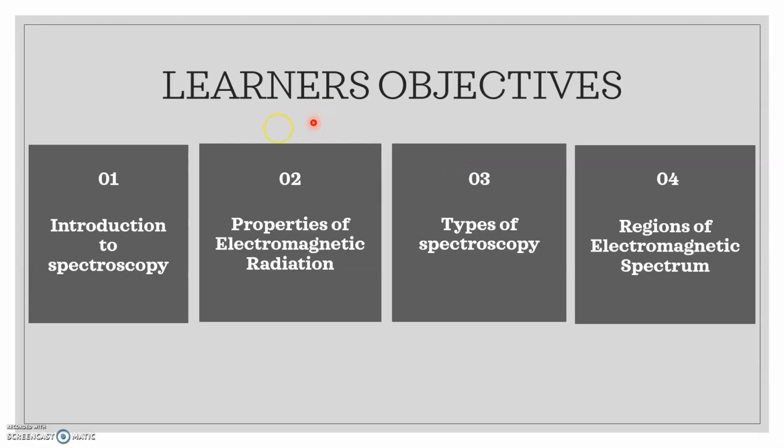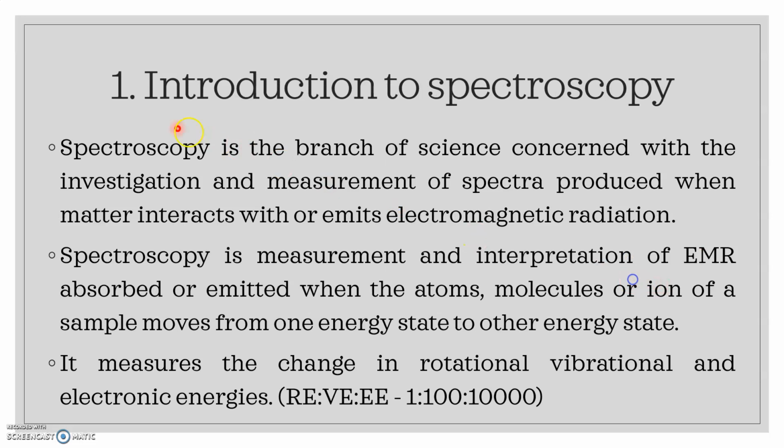The learner's objectives of today's topic are: Introduction to Spectroscopy, Properties of Electromagnetic Radiation, Types of Spectroscopy, and Regions of Electromagnetic Spectrum. Point number 1, Introduction to Spectroscopy. Here, the word spectroscopy means the science and practice that uses radiation to obtain information on the structure and properties of matter.